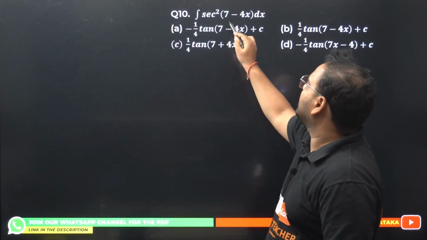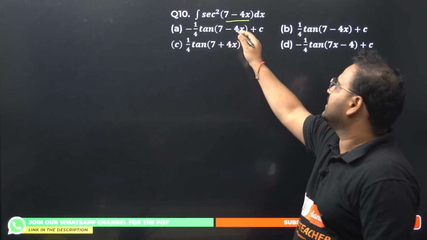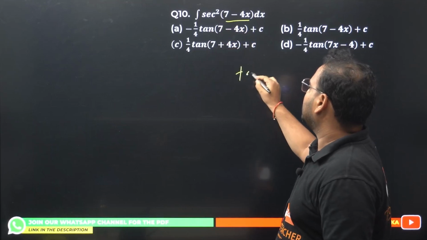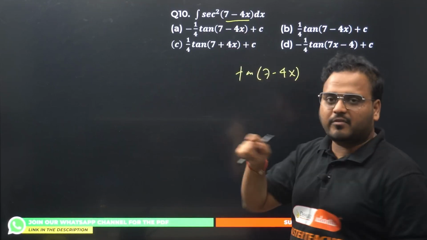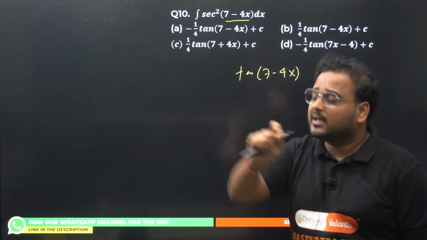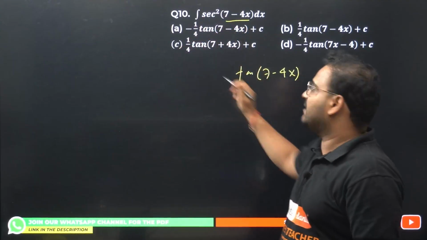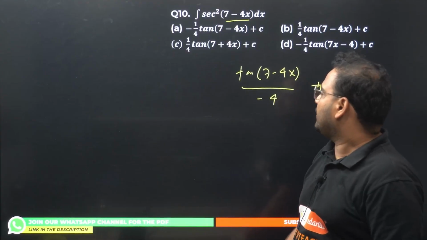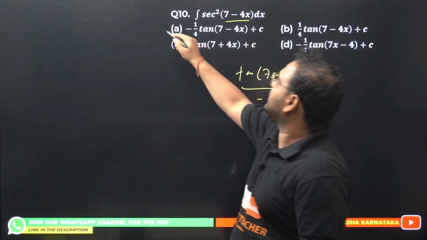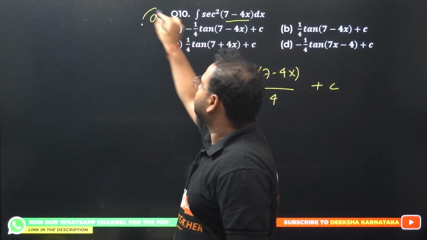Same approach, sec square of 7 minus 4x. How are you going to integrate this? Sec square becomes what? Tan of the same thing. But I've taught you this right now. If you have a constant multiplied to the variable, is it multiplied? Yes, minus 4. Divide by that. Plus c. That's your answer. Minus 1 by 4 tan of 7 minus 4x plus c. Option A is correct. See?